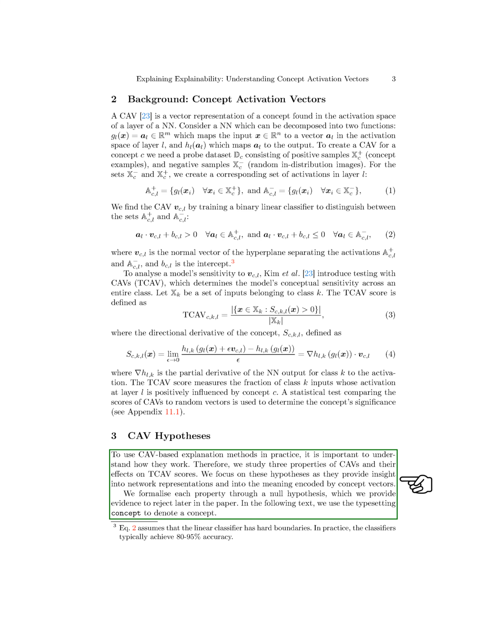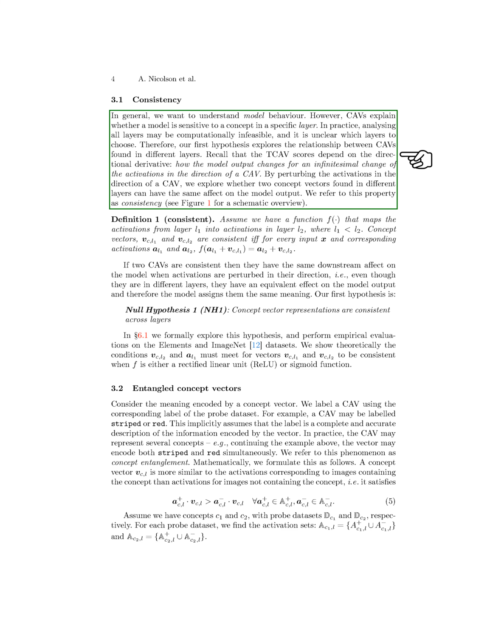Section: Consistency. In this section, we aim to understand the behavior of models by exploring the concept activation vectors, CAVs, and their relationships across different layers. It is challenging to analyze all layers due to computational constraints, so we investigate how CAVs in different layers impact the model output. The TCAV scores are influenced by how the model output changes when the activations are perturbed in the direction of a CAV. If two CAVs from different layers have a consistent downstream effect on the model output when activations are perturbed in their direction, they are considered consistent. Our first hypothesis is that concept representations are consistent across layers.